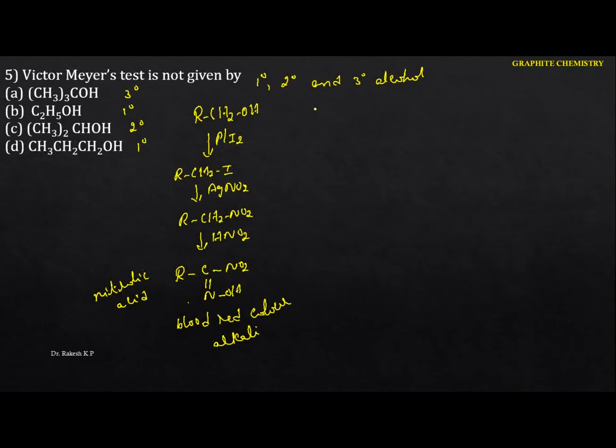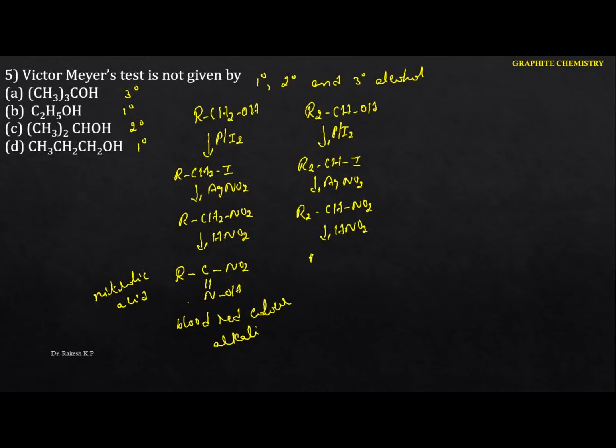If it is for the secondary alcohol, let me take it in this form, that is R2CH OH. The first step will be the same here. Whenever it reacts with phosphorus and iodine, it forms the respective alkyl iodide. Again it reacts with silver nitrite, and here we got R2CH NO2, and then it reacts with the nitrous acid.